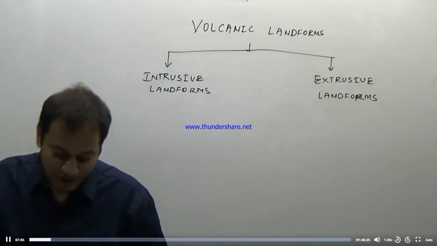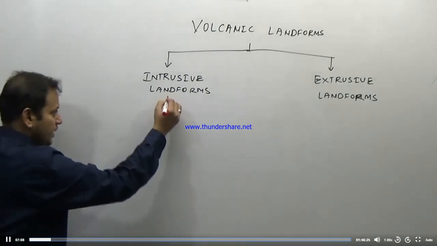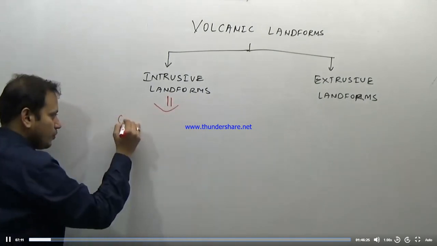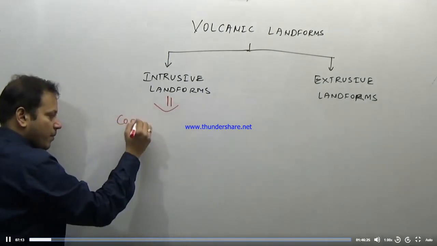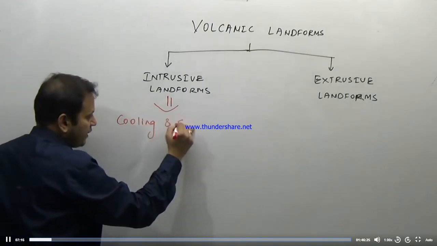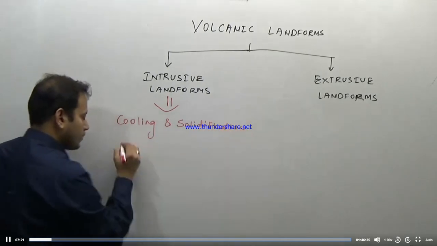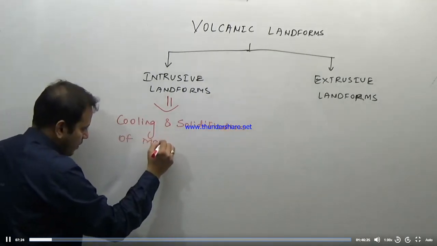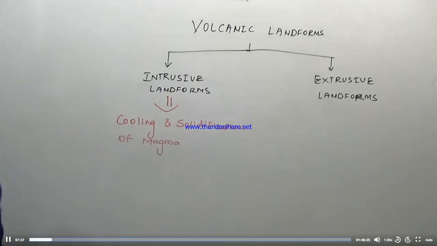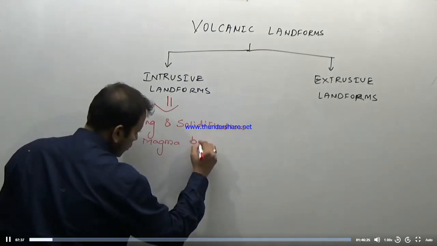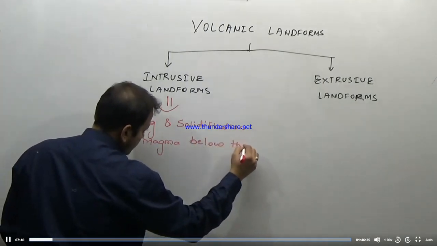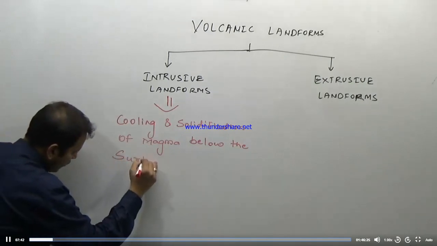Intrusive landforms are the result of cooling and solidification of magma or molten material below the surface of the earth.